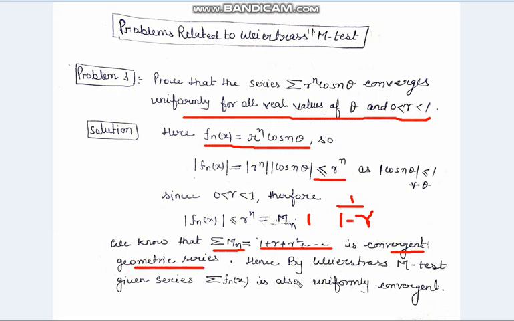Hence by the Weierstrass M test, which says that if summation M_n, where M_n is an upper bound of f_n(x), is convergent, then the given series is uniformly convergent. So because summation M_n is convergent, the given series summation f_n is also uniformly convergent.